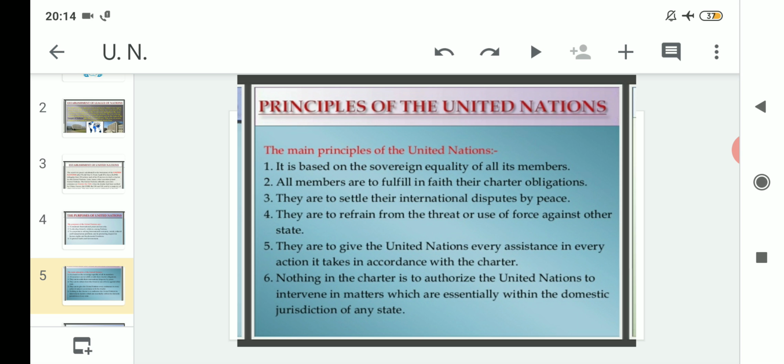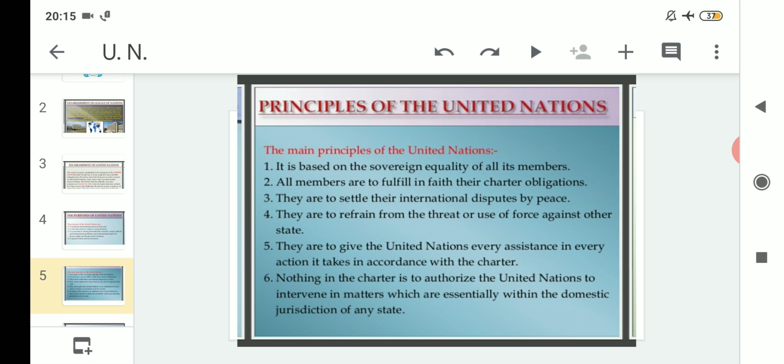After that, nothing in the Charter is to authorize the United Nations to intervene in matters which are essentially within the domestic jurisdiction of any states. So last but not the least, regarding the principles of the United Nations, it is written that nothing in the Charter is to authorize the United Nations to intervene in matters which are essentially within the domestic jurisdiction of any state. So it cannot interfere in matters which are essentially within the domestic jurisdiction of any states. Clear?